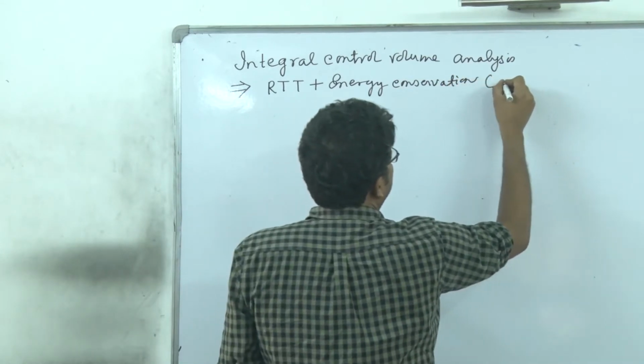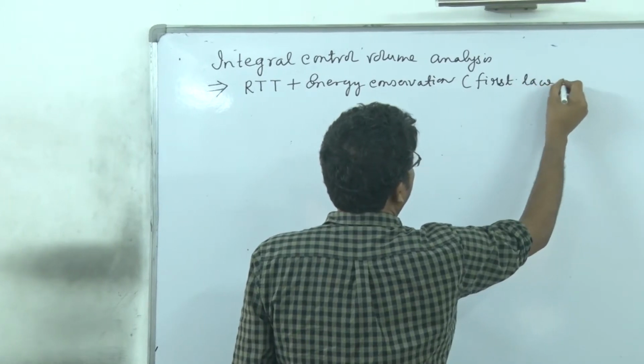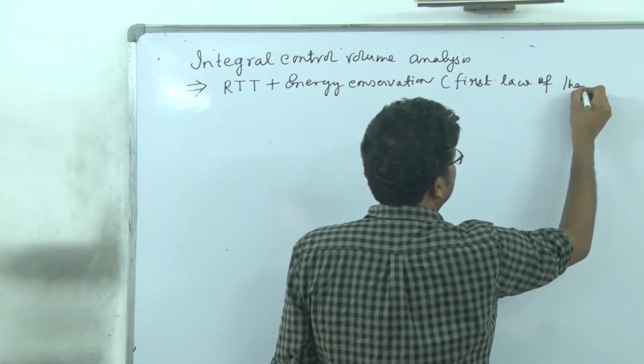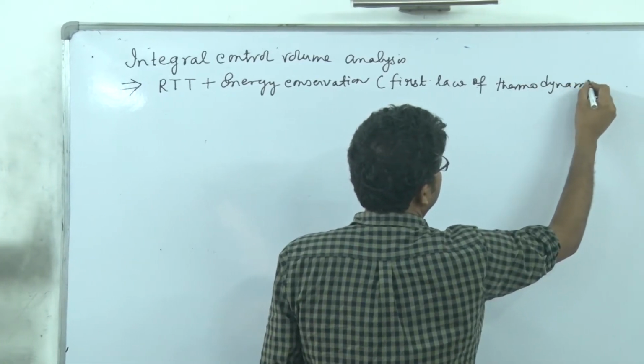And energy conservation is nothing but the first law of thermodynamics.